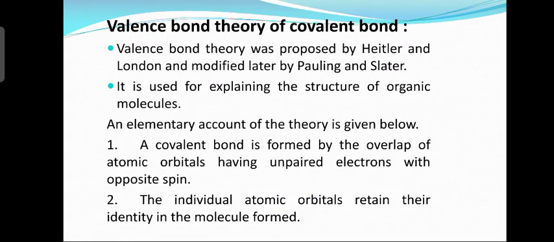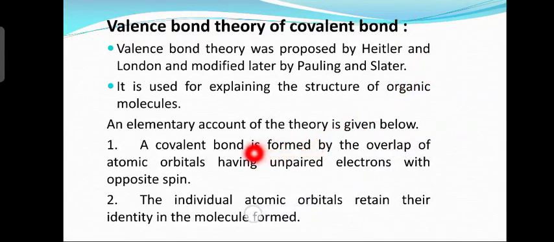Okay. So we shall move to the next slide. Valence bond theory of covalent bond. Now what is the valence bond theory? What are the postulates of valence bond theory of covalent bond? First, it was proposed by Heitler and London and modified later by Pauling and Slater. It is used to explain the structure of organic molecules. Now what are the postulates? How is it formed?